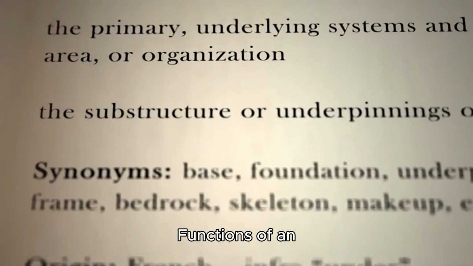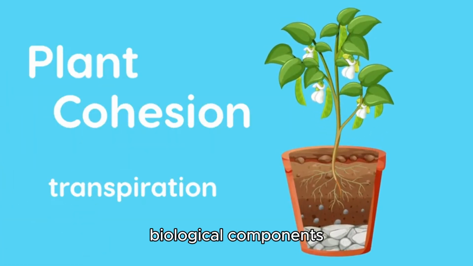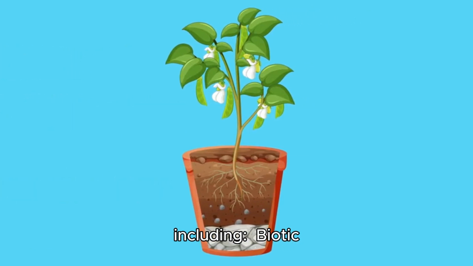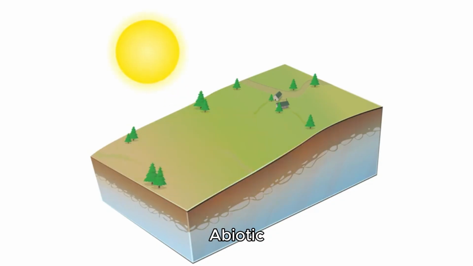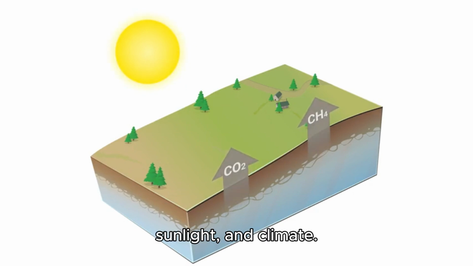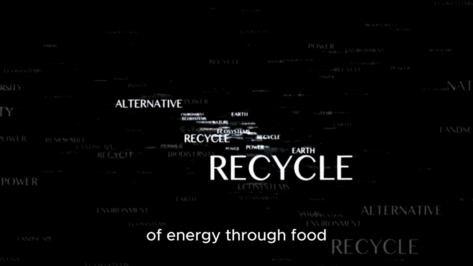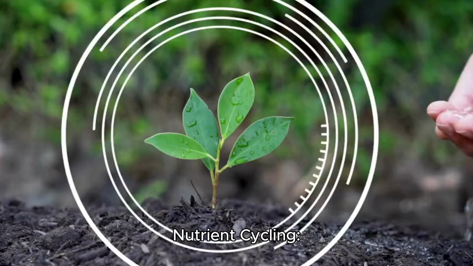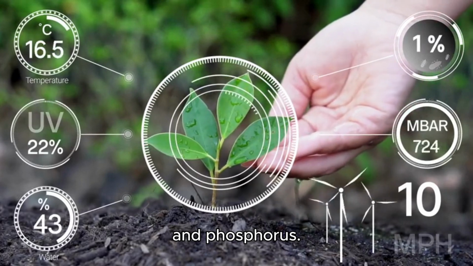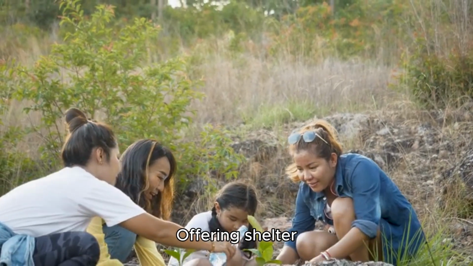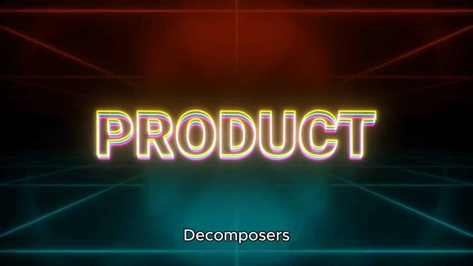3. Structure and functions of an ecosystem. Structure refers to the physical and biological components of an ecosystem, including biotic components: producers, consumers, and decomposers. Abiotic components: soil, water, air, sunlight, and climate. Functions of an ecosystem include energy flow, transfer of energy through food chains and food webs; nutrient cycling, recycling of nutrients like carbon, nitrogen, and phosphorus; habitat provision, offering shelter and resources for organisms.